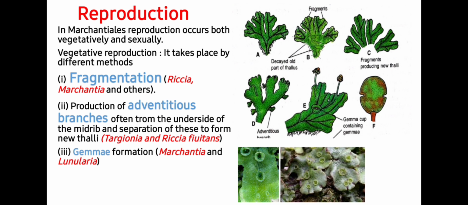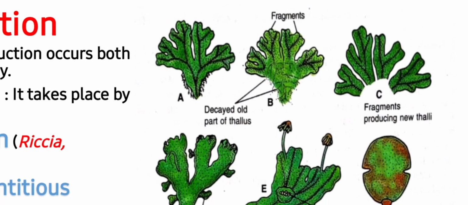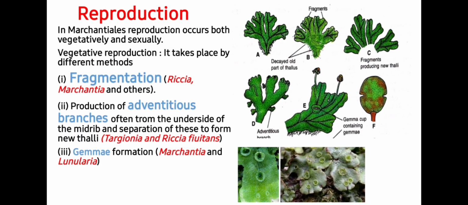First is fragmentation. As the name suggests, here the thallus breaks down into small fragments which further regenerate to form a whole thallus, and it is very common in Riccia and Marchantia. In the first three diagrams you can see the thallus decay or degenerate into small fragments, and these fragments then form new thallus. Second mode of vegetative reproduction is by adventitious branches.